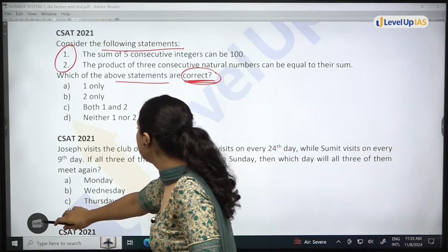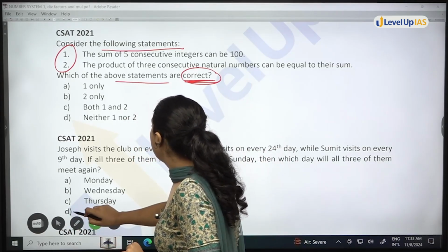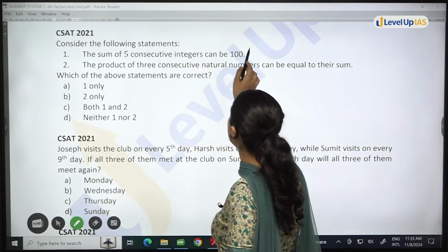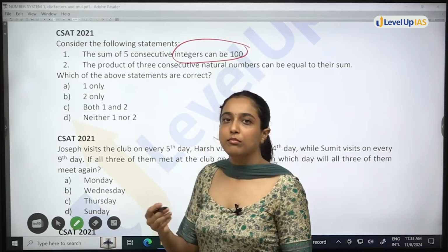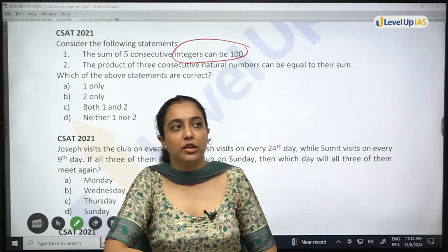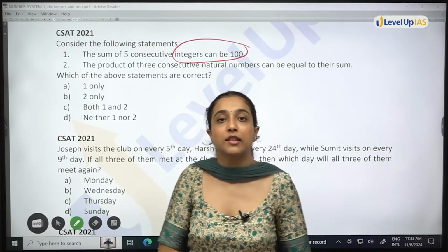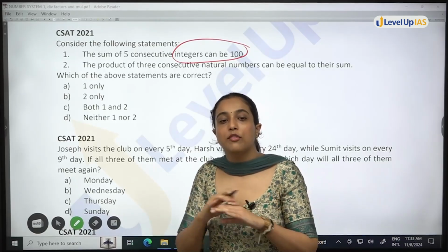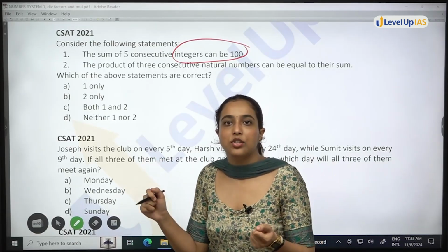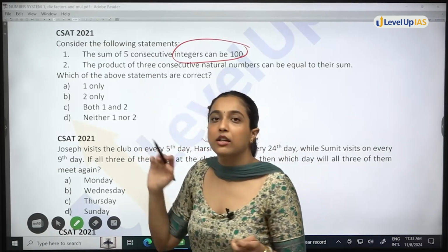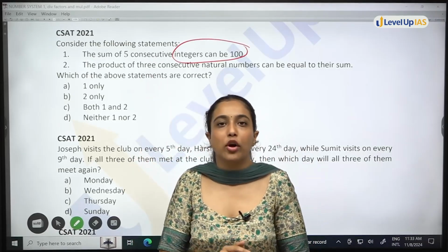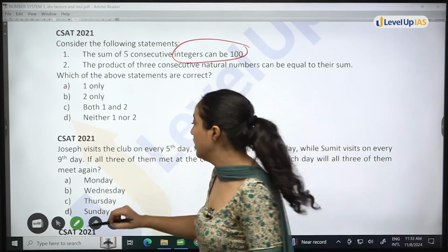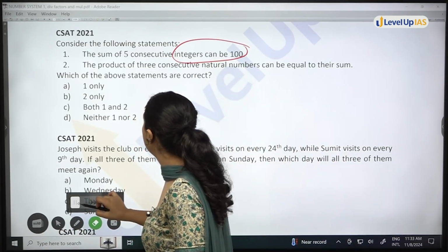Now first statement is sum of 5 consecutive integers can be 100. It says can be. Okay, so if the statement was sum of 5 consecutive integers will be 100, that means the examiner is saying for all 5 consecutive integers, sum of any 5 consecutive integers will be 100. That is not a correct statement, but can be 100. For this you will have to check. Is it true that it can be 100?